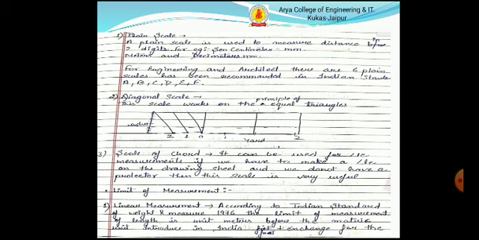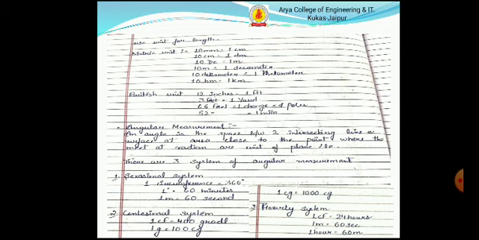Limit of measurements, linear measurement. According to the Indian Standard of Weights and Measures 1976, the unit of length is the meter, before which the metric unit was introduced in Indian standard for the use of length.